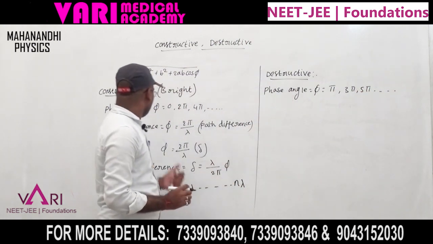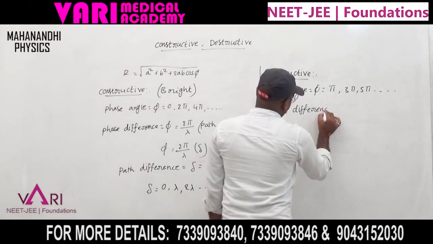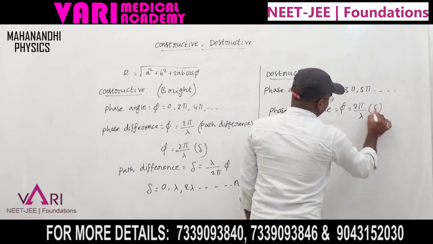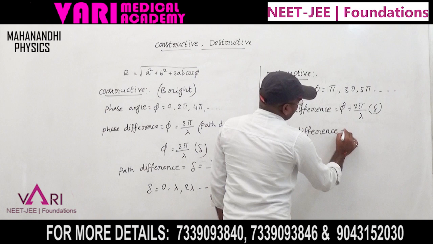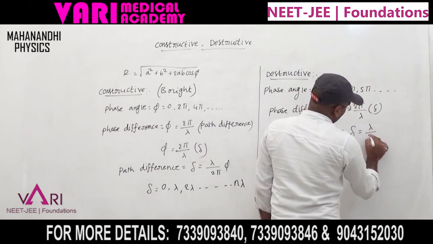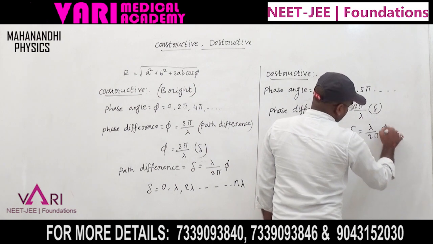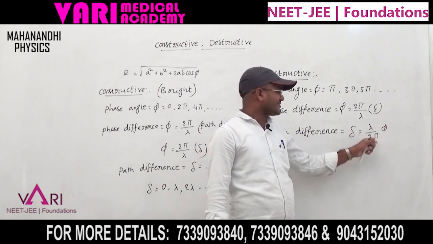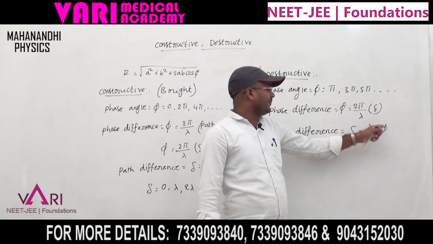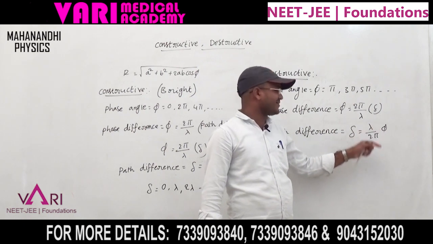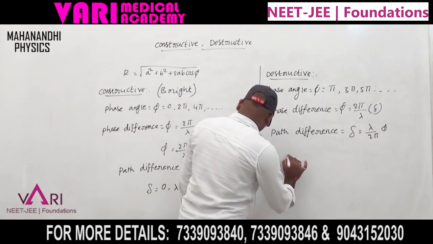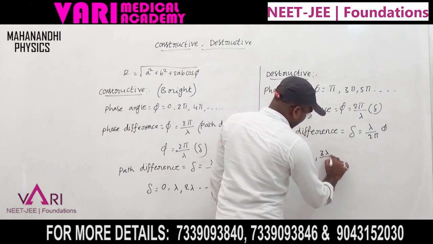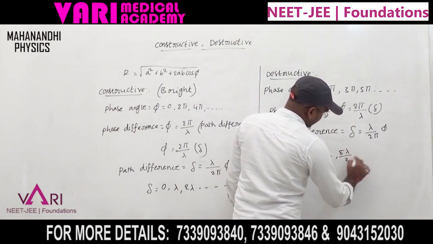In the same method, the phase difference formula is phi equals 2 pi by lambda into path difference. So path difference del equals lambda by 2 pi into phi. For the phase angle pi, the pi cancels and we get lambda by 2. Next, for 3 pi, the pi cancels and we get 3 by 2 lambda. Continuously, the path difference del equals lambda by 2, 3 lambda by 2, 5 lambda by 2, and so on.